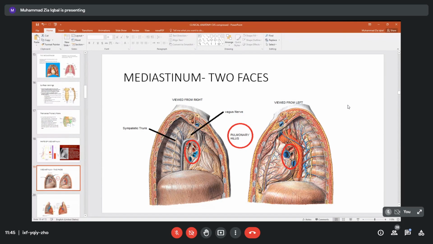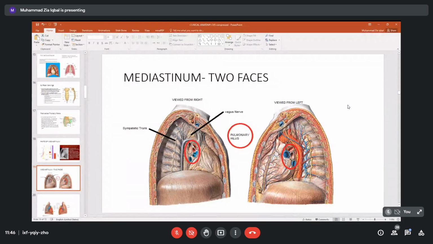The right hilum and left hilum, and the structures they contain, make up the root of the lung, because the lungs have only vessels. These are the arteries; they carry deoxygenated blood from our right ventricle through the pulmonary trunk into the lungs. There the blood becomes oxygenated and returns. So these are actually the veins, by definition.